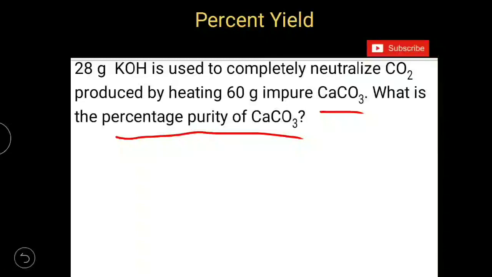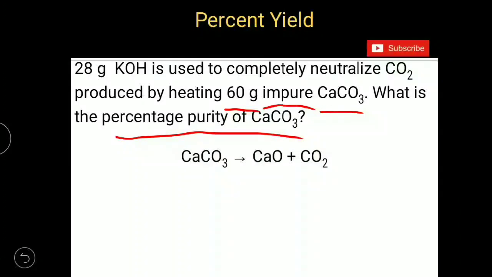Here the theoretical mass of the reactant is given, 60 grams of CaCO3, but it has impurities. Because of that, the actual mass of CaCO3 getting involved in the reaction will be less than that. That we need to find out.